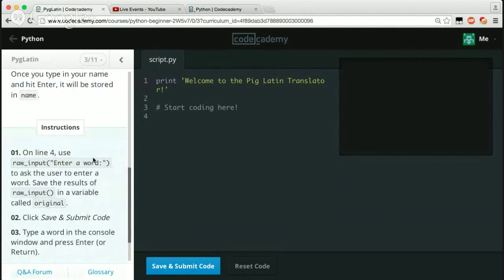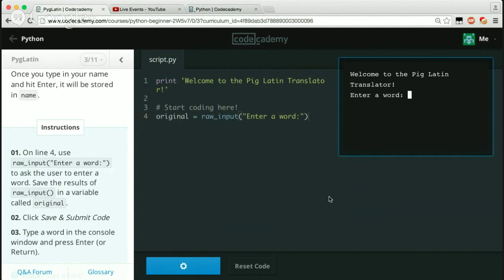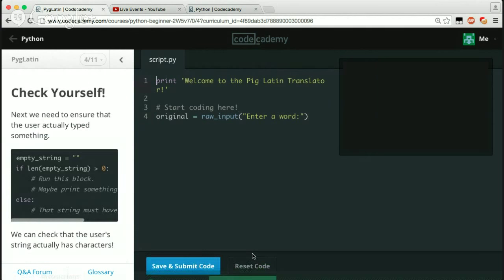On line 4, use raw_input, enter a word, to ask the user to enter a word, then save the results of raw_input in a variable called original. So on line 4, we're just going to say original equals raw_input, because we're getting the raw input from the console. Enter a word. Let's just say pop. Cool. Way to go. Check yourself before you wreck yourself.